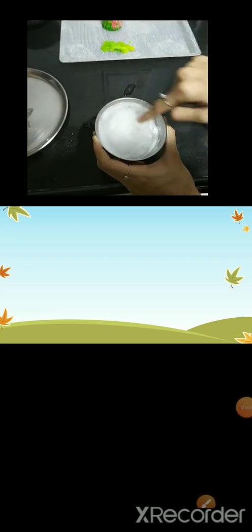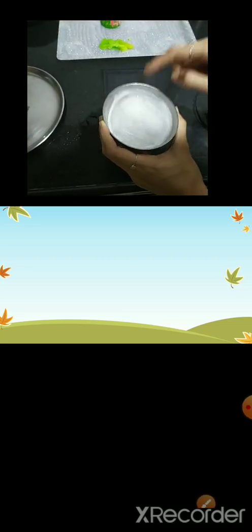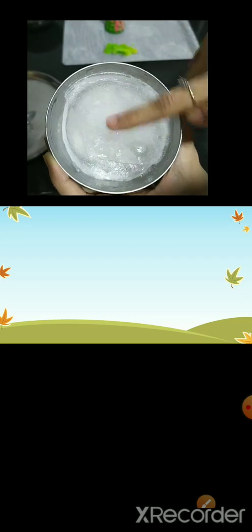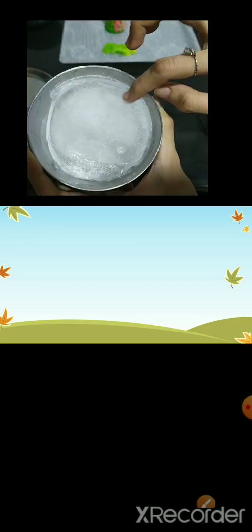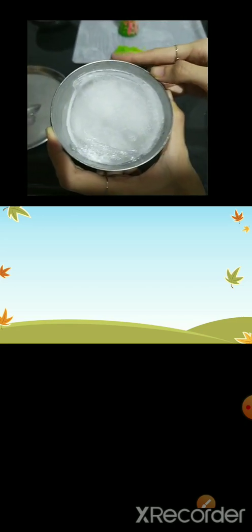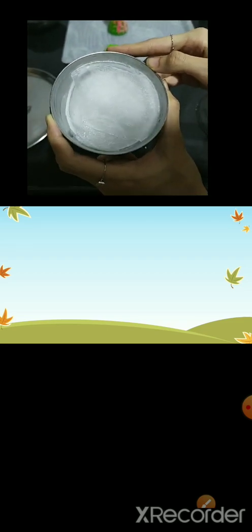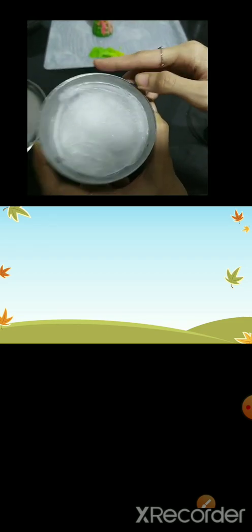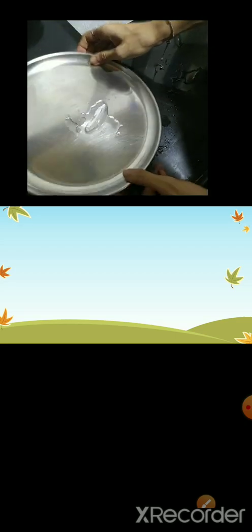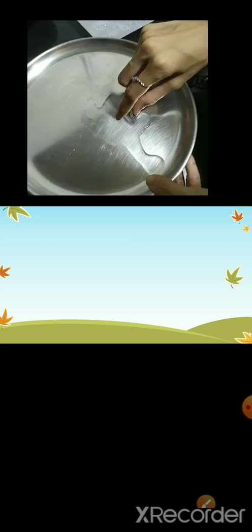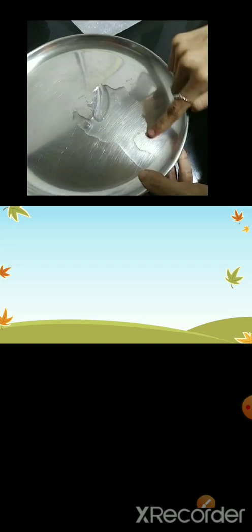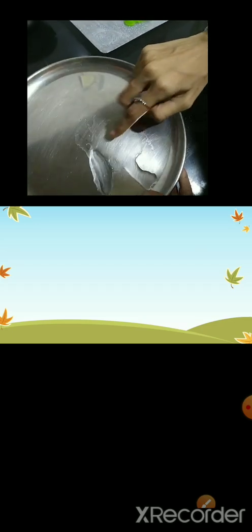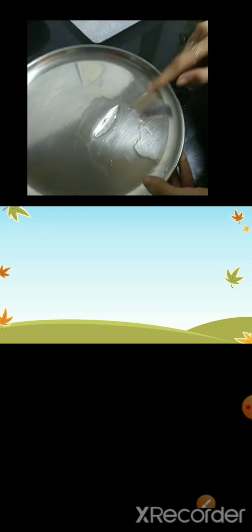Remove some ice from the refrigerator. Yes, this is the ice which I have removed from my refrigerator. Now allow it to cool. Here you can see some ice. I have left it to cool. So what happens? Can you observe?